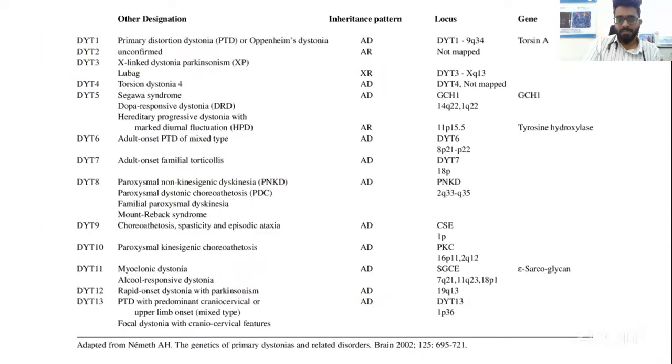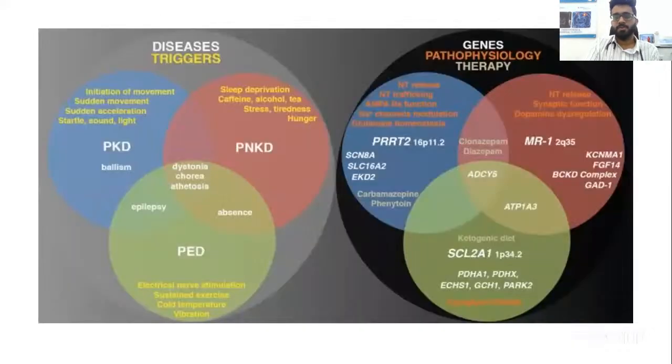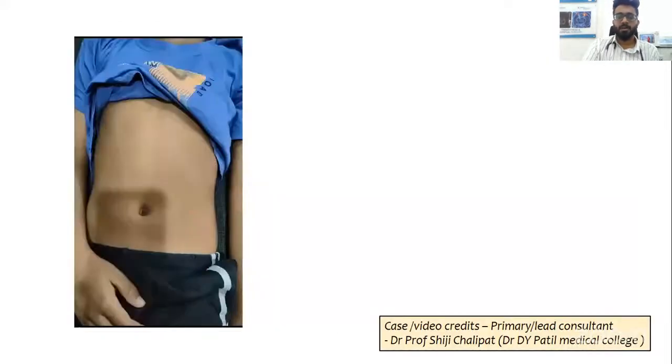These are the various types of genetic dystonias. After the availability of free access to next gen sequencing in the last 10-20 years, we have new types of dystonias being discovered. Whenever you have a family history or you have other causes ruled out, consider next gen sequencing for primary genetic dystonias. This is the range of genetic disorders with specific treatment also. A few mutations will respond to a few medications properly. For example, PRRT2 mutation can respond very well to carbamazepine and phenytoin. This is one example.